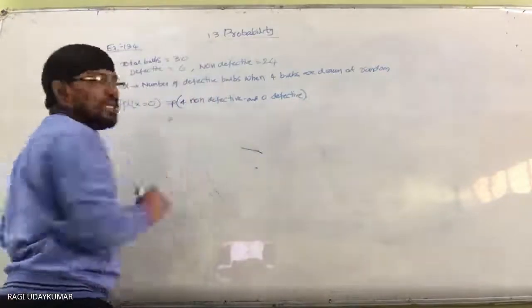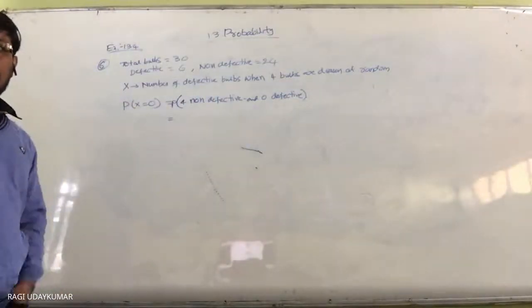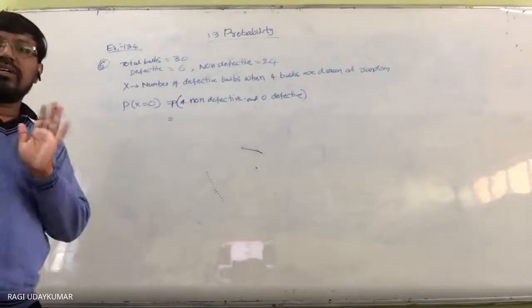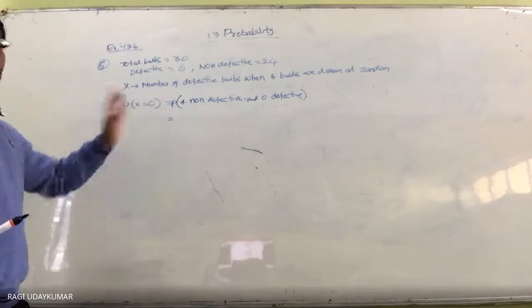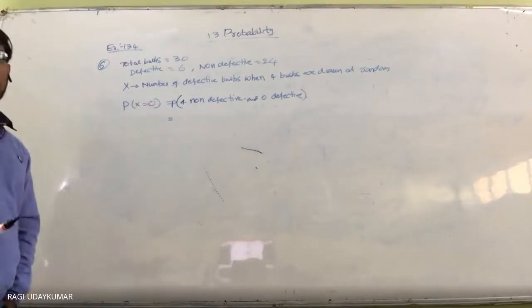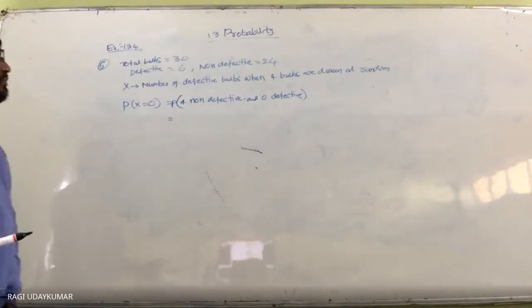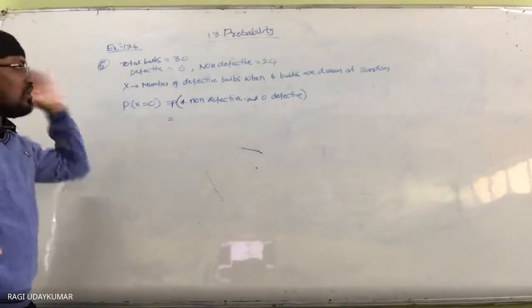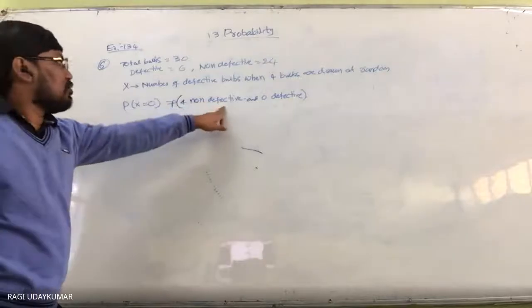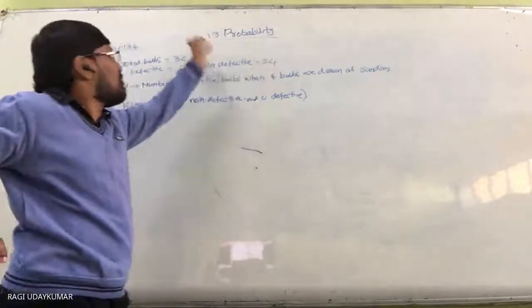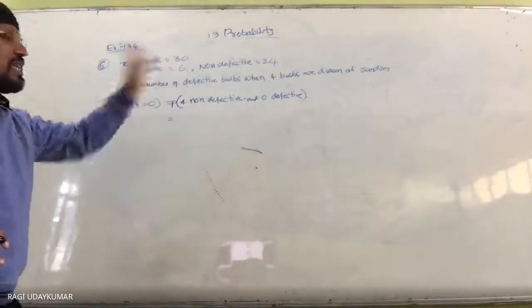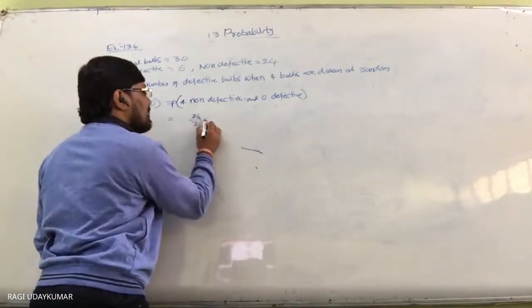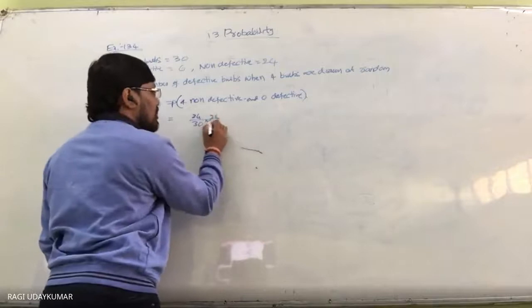So what is the probability in this case? 4 bulbs are drawn, all 4 non-defective. So 4 times you are going to have 24 by 30. 24 is the number of non-defective bulbs. First time 24 by 30. Second bulb, what is the probability? 24 by 30.